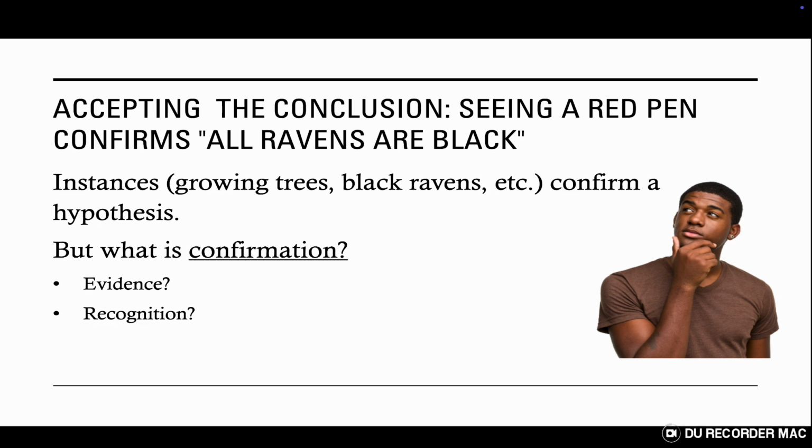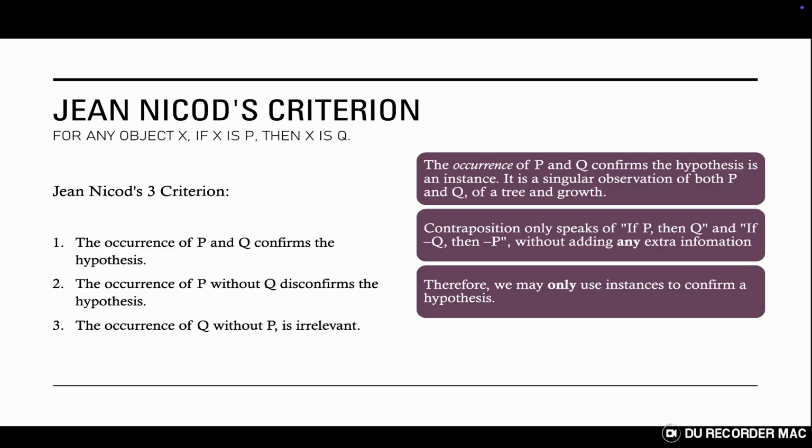Bertrand Russell, however, disagrees. He says that for a generalization to be truly confirmed by its instances, it must be logically proven true. The key thing to keep in mind here is that Nico's criterion, and therefore the paradox, are only concerned with the instances. They are the only thing in play when we try to confirm our hypothesis. So to logically prove our hypothesis, normally we could simply go from tree to tree, noting that they are indeed growing until we find them all.